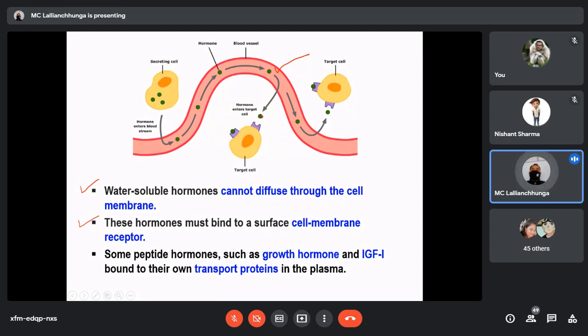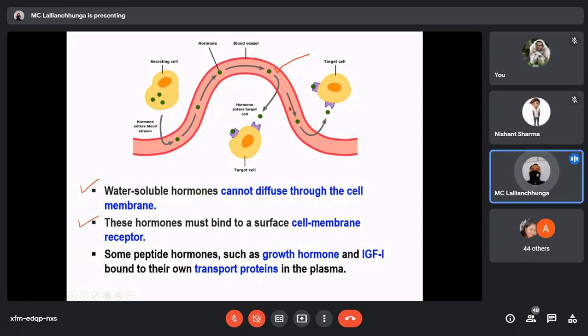So they have to interact with the receptor which is located on the surface of the cell membrane. Here you can see this is the receptor. After diffusing out of the capillaries, this water soluble hormone should bind to its receptor so that it will change the function of this target cell or influence the metabolism of this cell.